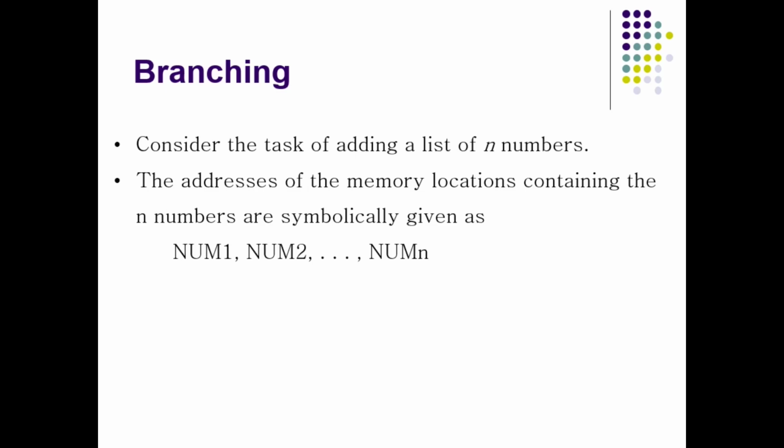Here, to explain branching, he has taken one example of adding n numbers, meaning using a loop. Why do we have to use a loop for adding n numbers? Because adding every number is the same instruction, right? The add instruction. So instead of writing the add instruction 10 times to add 10 numbers, I can write the add instruction one time and keep repeating it 10 times. This is simple logic we have already studied in lower semesters.